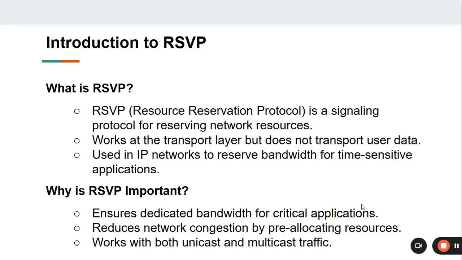Introduction to RSVP. What is RSVP? RSVP, the Resource Reservation Protocol, is a signaling protocol for reserving network resources. It works at the transport layer but does not transport user data. It is used in IP networks to reserve bandwidth for time-sensitive applications. Why is RSVP important? It ensures dedicated bandwidth for critical applications, reduces network congestion by pre-allocating resources, and works with both unicast and multicast traffic.